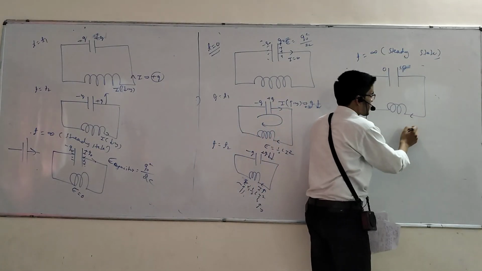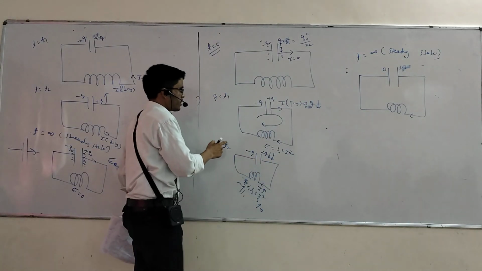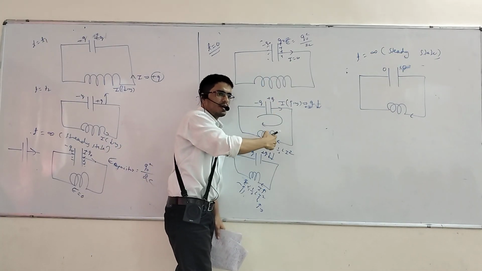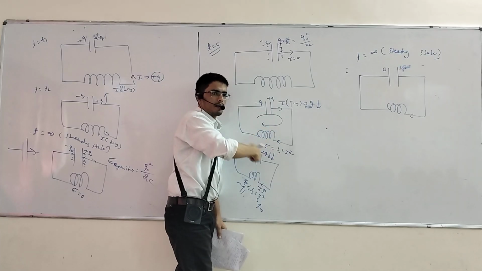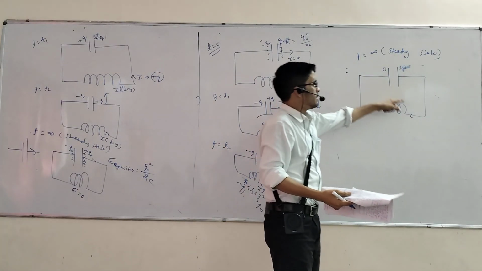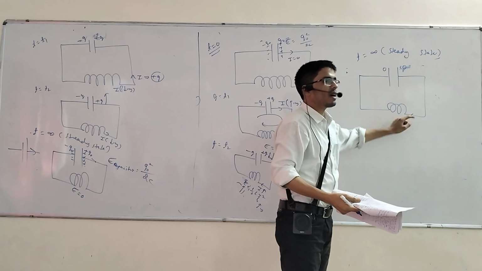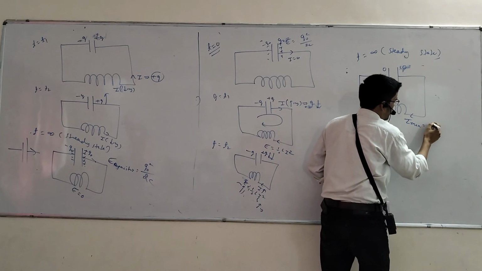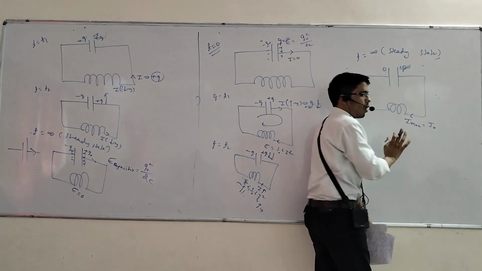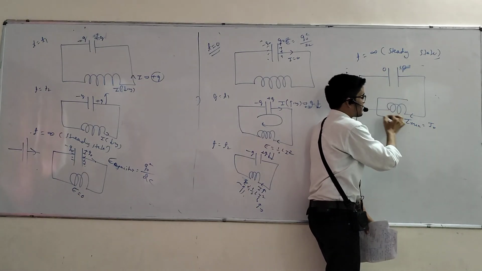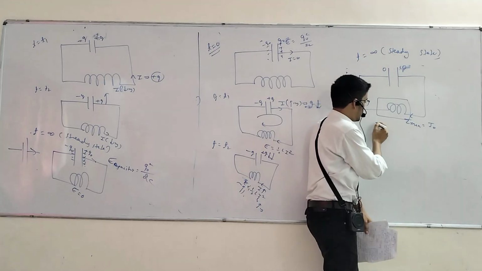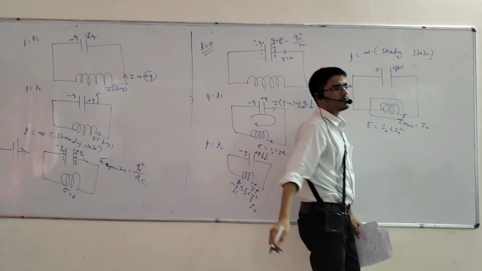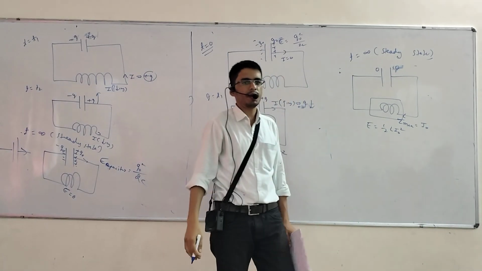So I will tell, here what is the current value? 0. And is the current increasing in nature or decreasing in nature? Increasing in nature. So after T equals infinity, will that become maximum or 0? Maximum. So that is I max. I want to say that is I naught. So all energy in this case will be present inside the inductor, and that energy equals half L I naught square. Got my point?